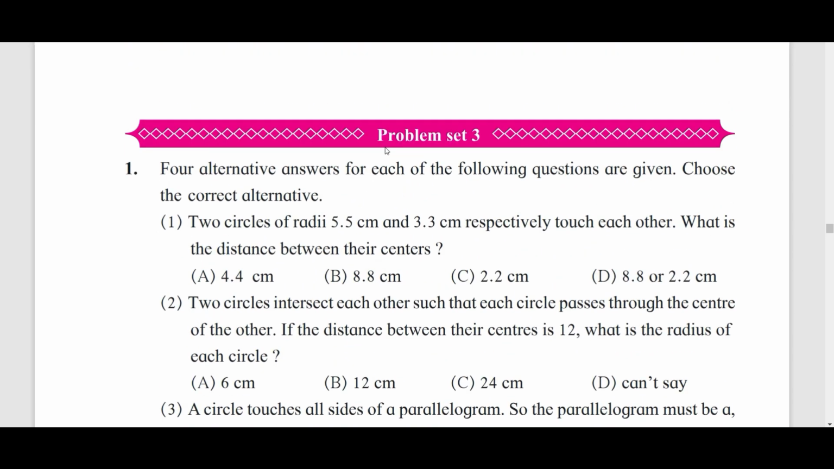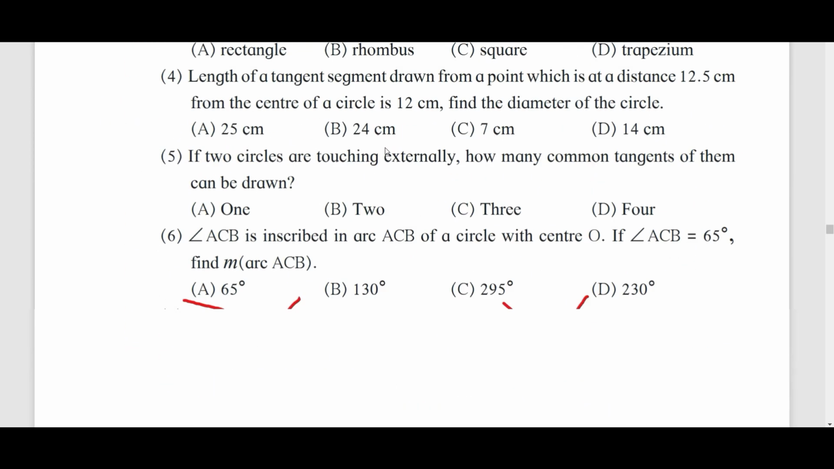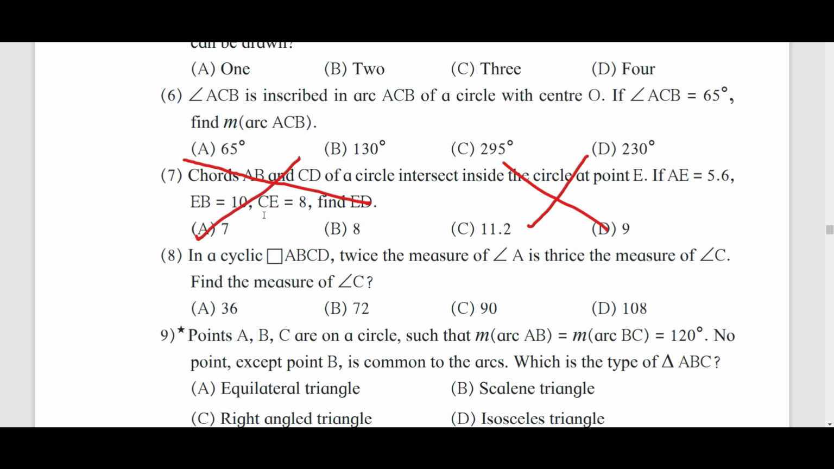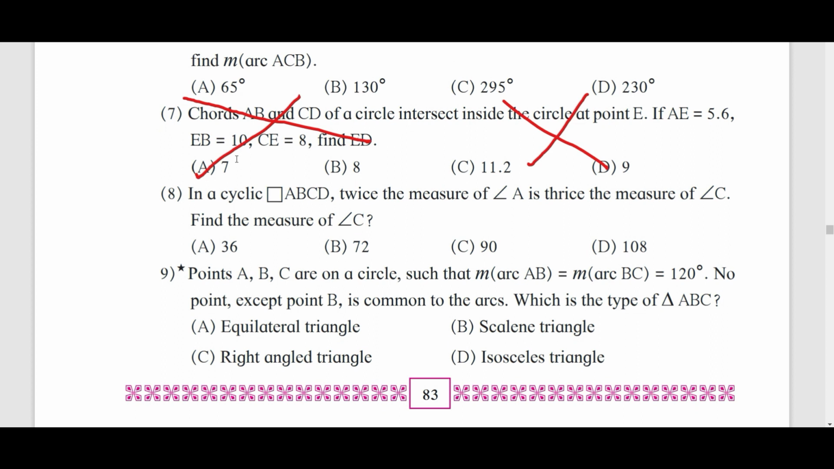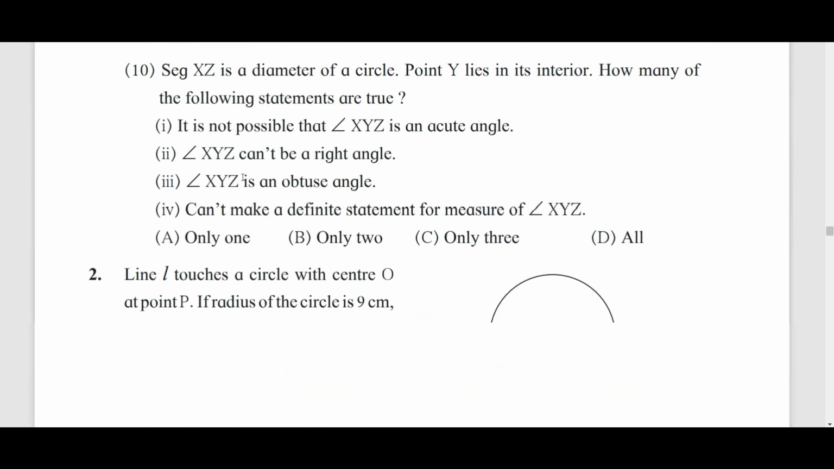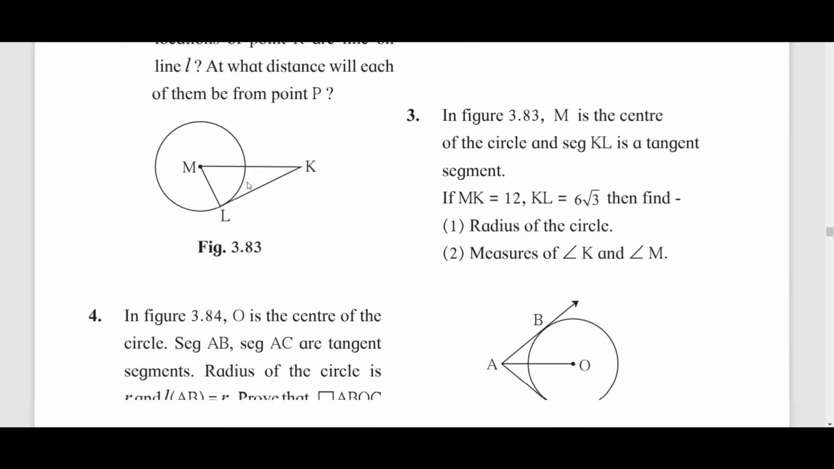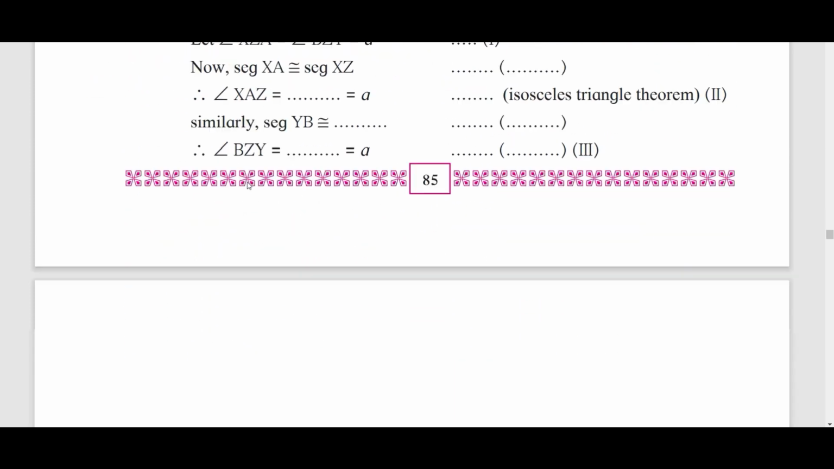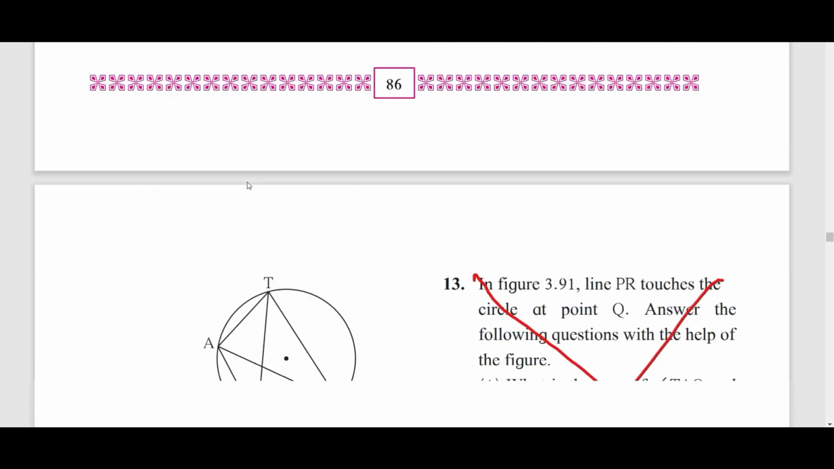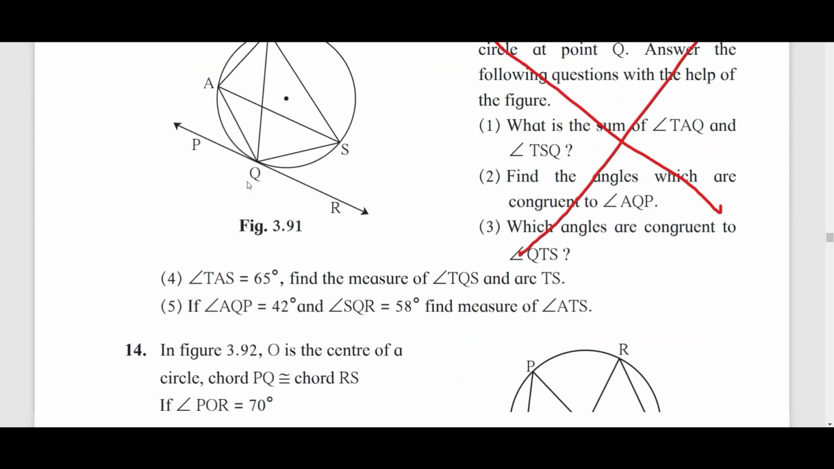Now coming back to page number 83, problem set 3, you can remove the question number 7. Okay, sorry, from the question number 1. Okay, you can remove the 7th question. Next is page number 84. When you come to page number 84, nothing is removed. 85, nothing is removed.